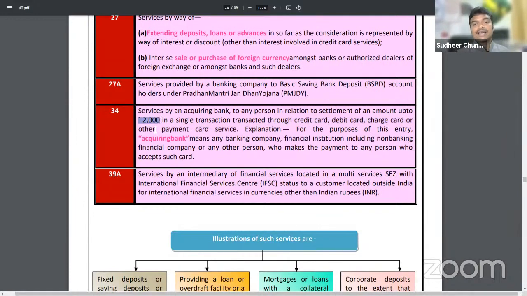If the swiping amount does not exceed 2000, then on the bank charges there is no GST. Sir, if the swiping amount is 5000 rupees, will charges be collected by the bank? Yes. On the charges, will GST be levied? Yes. Sir, am I clear? If the swiping amount does not exceed 2000 rupees, the bank will collect charges in this case also, but GST will not be levied on the charges. Okay. Next.